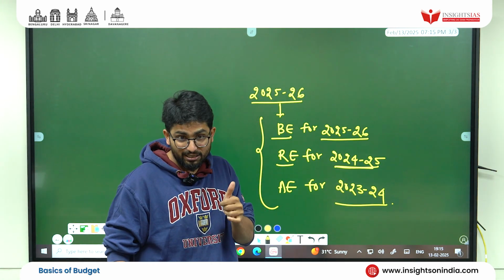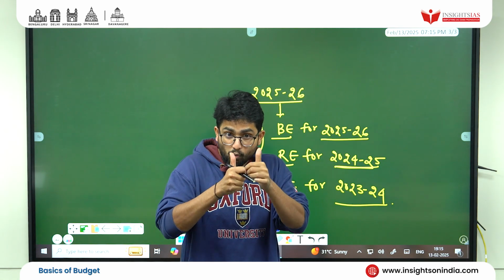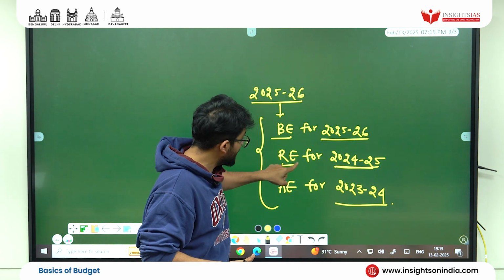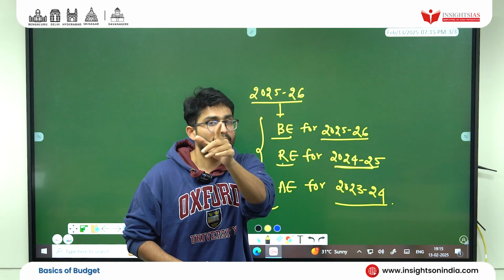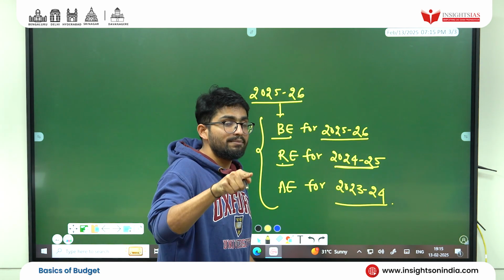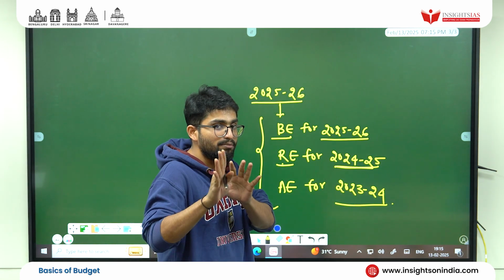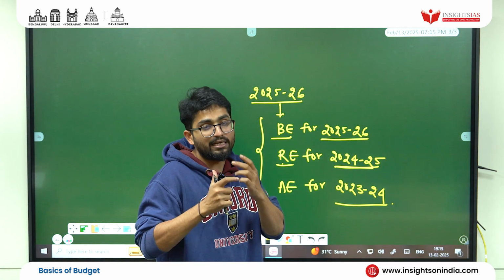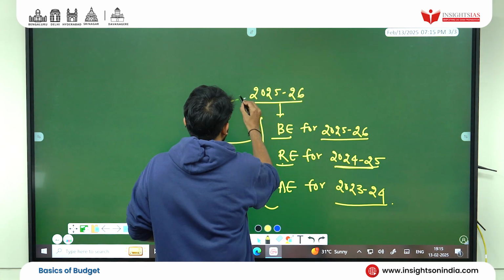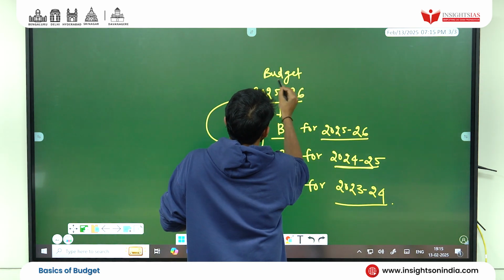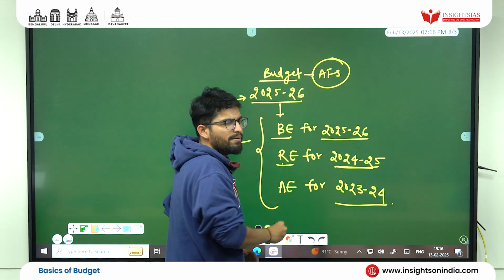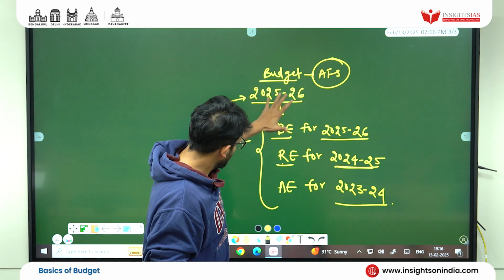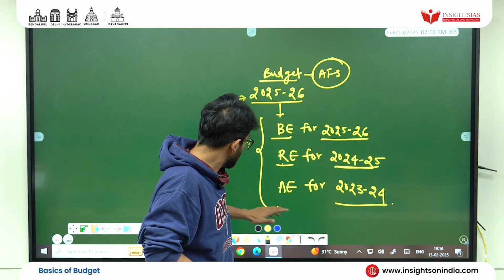So you need to know what budgetary estimates are, and whenever a budget is presented, for what year budgetary estimates are presented. Second, when we talk about revised estimates, for what year revised estimates are presented. And when we talk about advanced estimates, not advanced, it is actual estimates, remember that. We should know for which years the actual estimates are presented, and they are all attached with what? This year's budget, or this year's annual financial statement, to be very precise and constitutionally right. I hope you got this. Clear? If you have any doubts, you can come and ask me later.